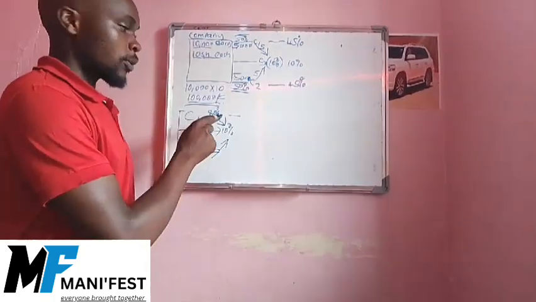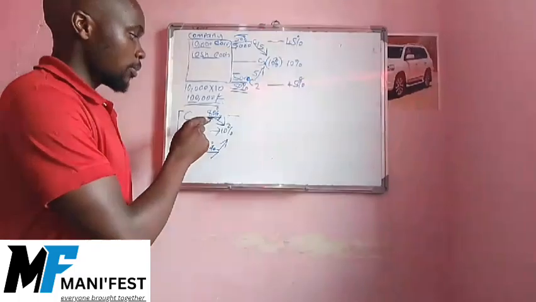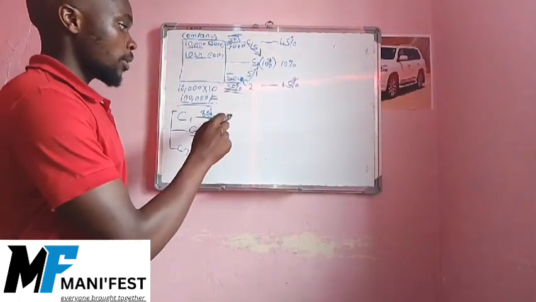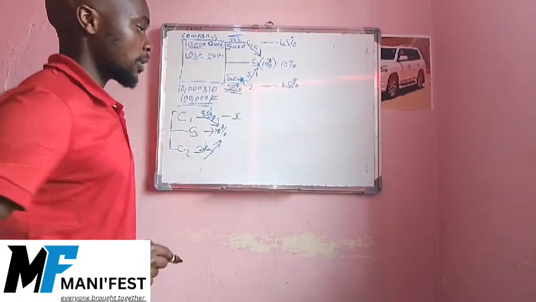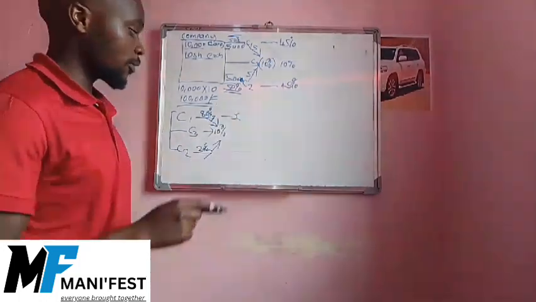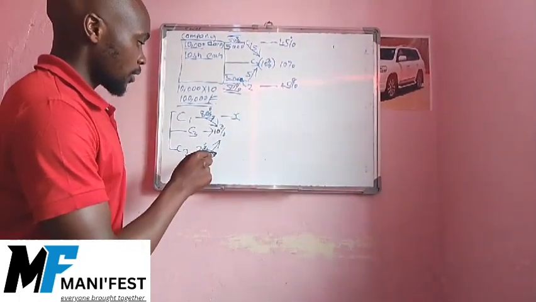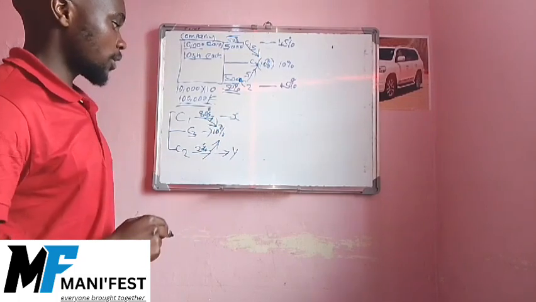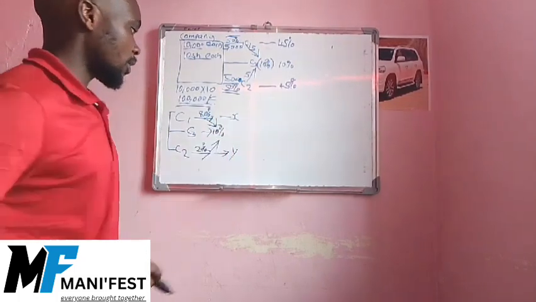Now, if this person who has 80% distributes to this person who wants 10%, he will remain with x number of shares, this one will remain with y number of shares, and this one will have 10.